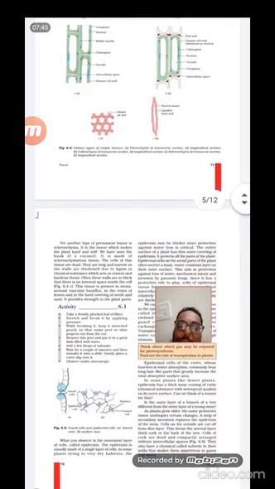Apart from that, the root epidermal tissues are responsible for the absorption of water. They absorb more water, and they have some hair-like projections from the main root, from the taproot system, and these hair-like projections give more surface area, and they hold the surrounding soil. Since they hold the surrounding soil, they can absorb more water.